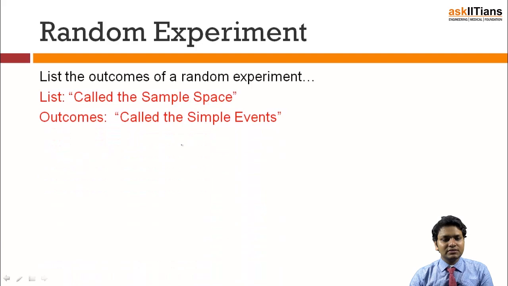So see, let's do an example. I have listed the outcomes of an event, and the collection of the outcomes is called a sample space, right? So if you are doing a certain random experiment and we get 2, 3 or 4 different kinds of output, the collection of all those outputs will be called the sample space, and the outcomes are called the simple events.